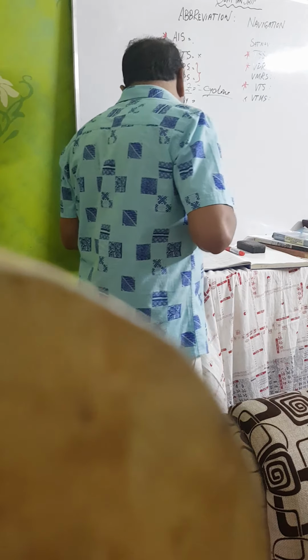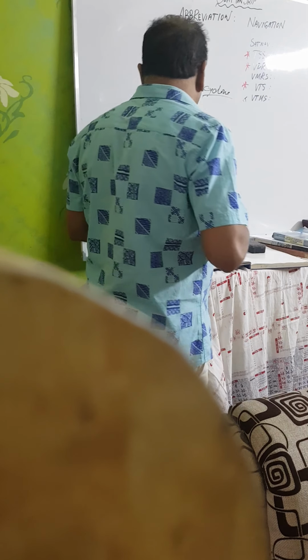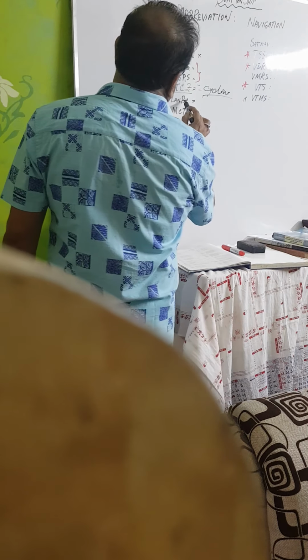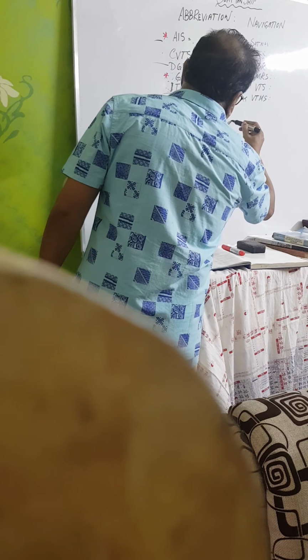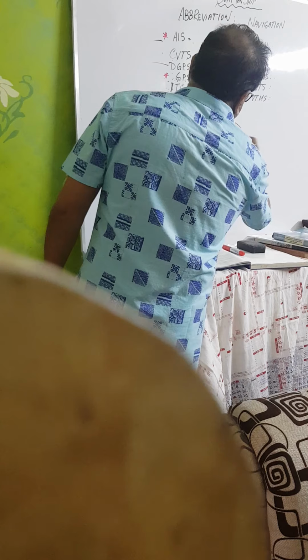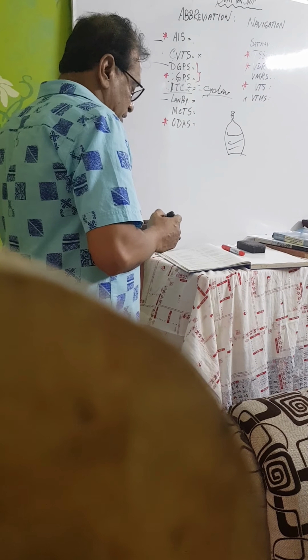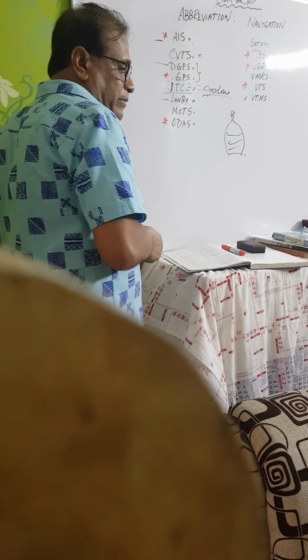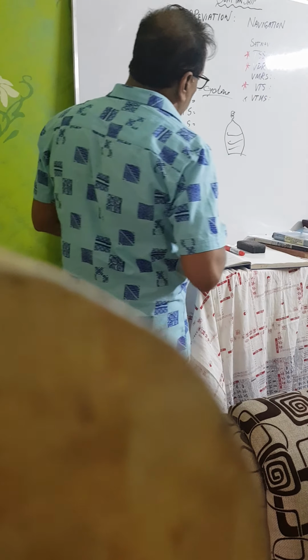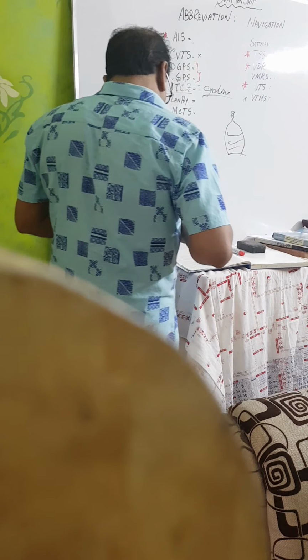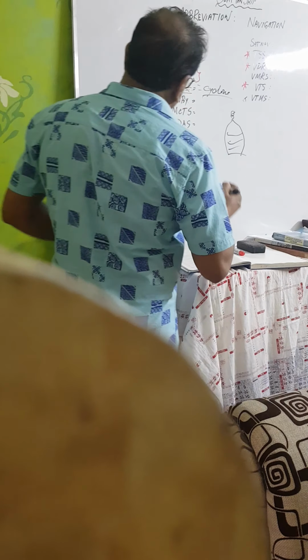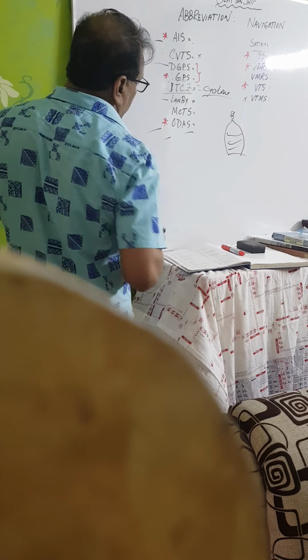LANBY, large automatic navigation buoy. You know buoys, there are some colorful buoys in the river as well as at sea. Some specialized buoys, very large buoys. This ODAS buoy also is one kind of buoy.